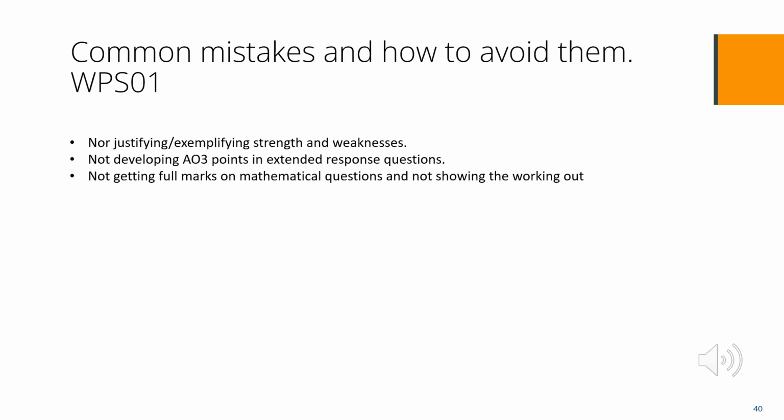We are now going to look at common mistakes and how to avoid them for WPSO1. The first common mistake was not justifying or exemplifying strengths and weaknesses. Once a strength or weakness has been identified, candidates should fully explain why it is a strength or a weakness. Do not just use a term, for example, generalizable or reliable, but explain how that identified strength or weakness makes it more or less generalizable or reliable, for example.